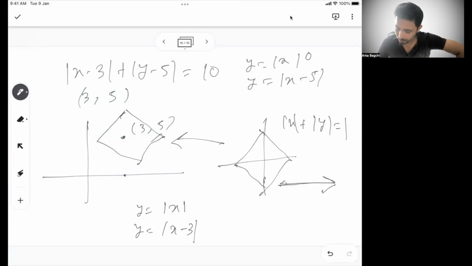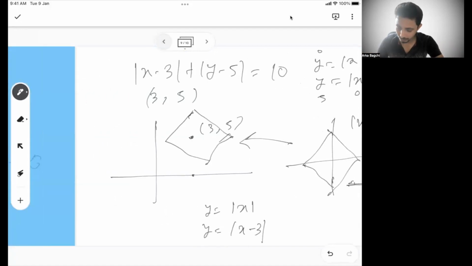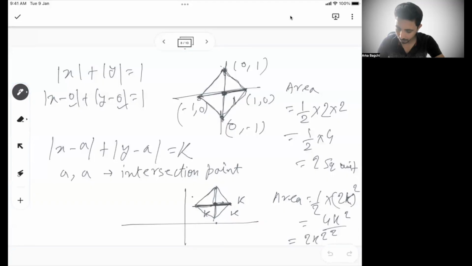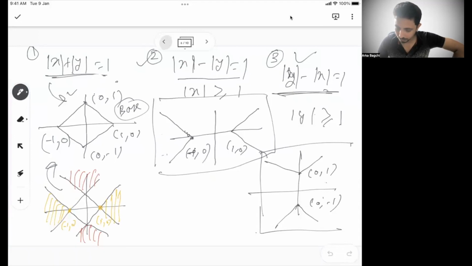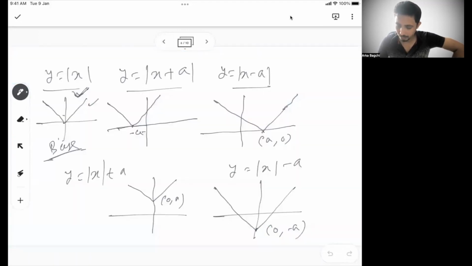So if x is 0 here, y is 0. If x is 0 here, y is 5. So that means the graph will go up, right? So if I go back to this one, see here, mod x plus a, what happens? It shifted to the left. Mod x minus a, what happened? It shifted to the right. Mod x minus a shifted to the right. Mod x plus a shifted to the left, right?